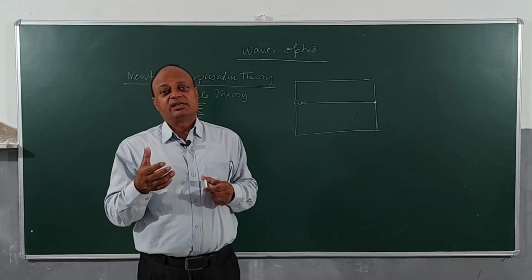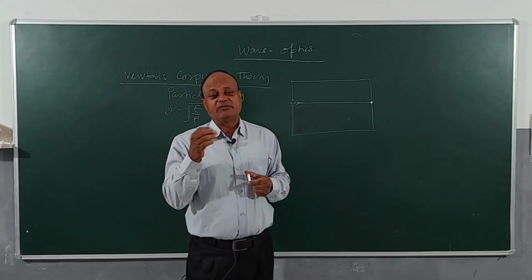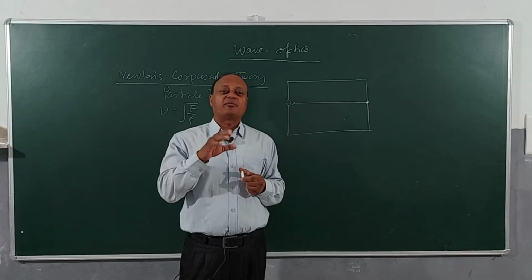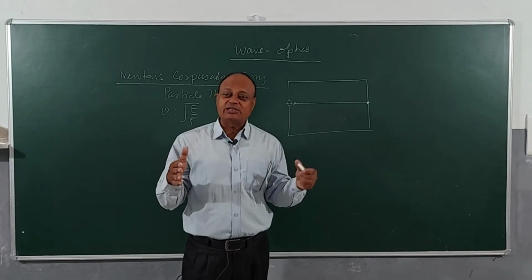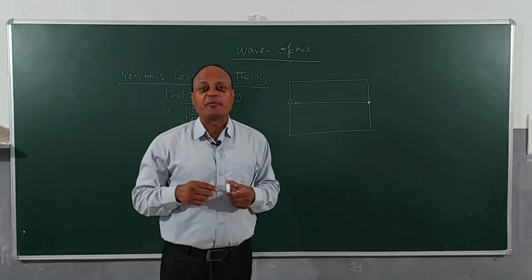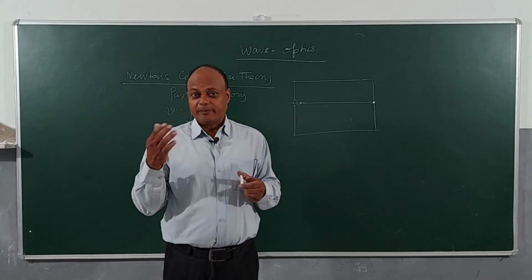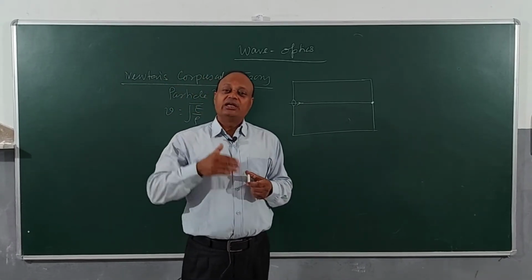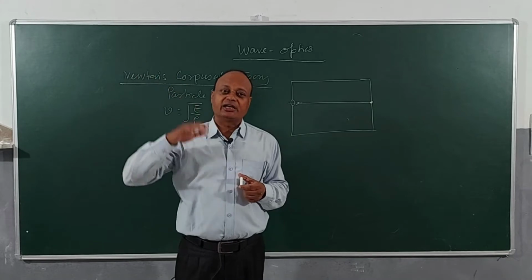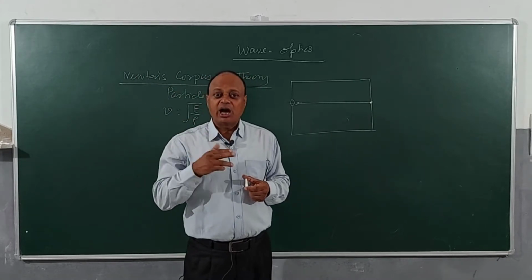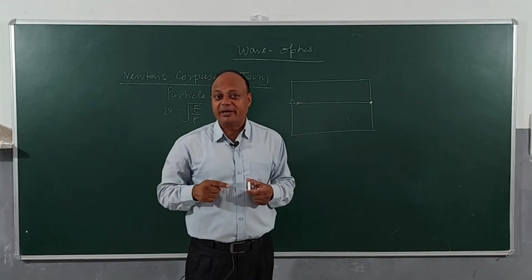So the moment Huygens said that light is a wave and is propagated through a medium in the form of wave motion, the scientists wanted to know how this wave is propagated through a medium, because it was known in those days also that most of the space between sun and earth is vacuum. So how is this wave traveling without a medium?